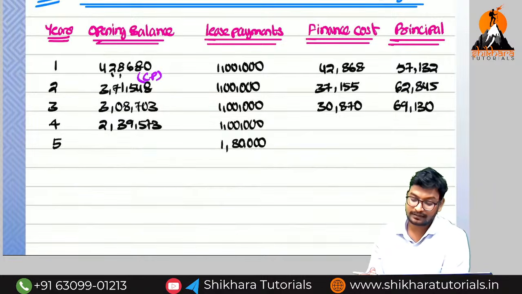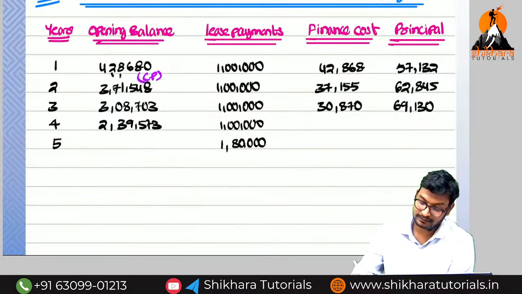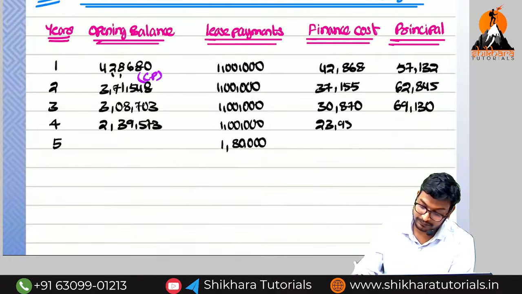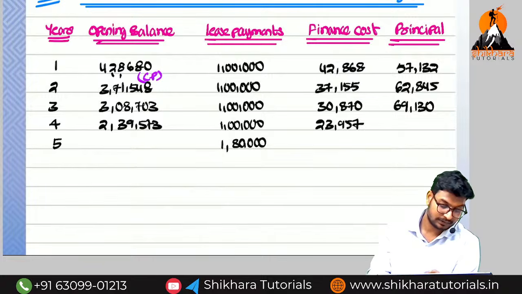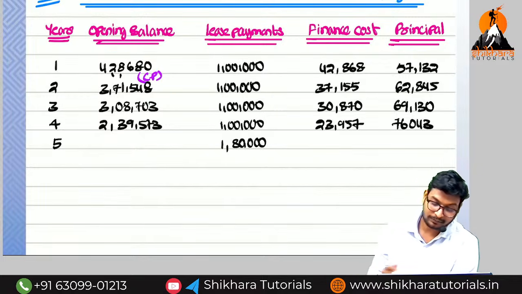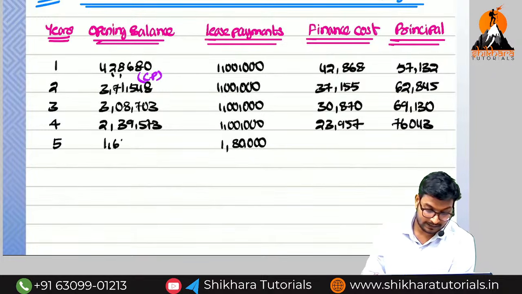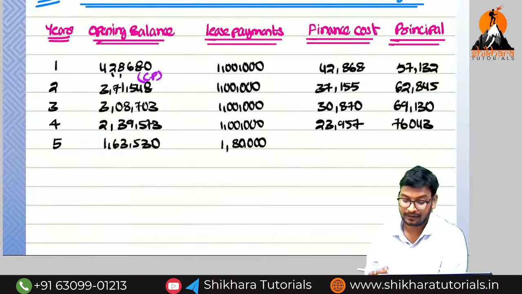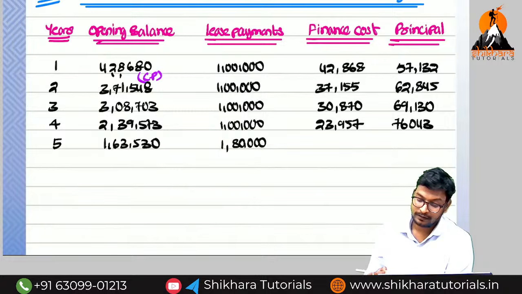On this amount we need to charge interest at 10%, which is 23,957. So 1 lakh minus 23,957 is 76,043. Reduce this from 2,39,573 minus 76,043, that is 1,63,530. So 1,63,530 into 10%, how much?